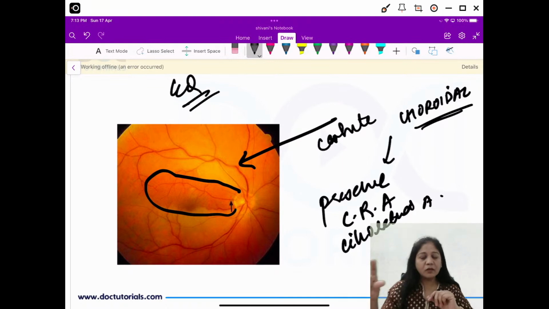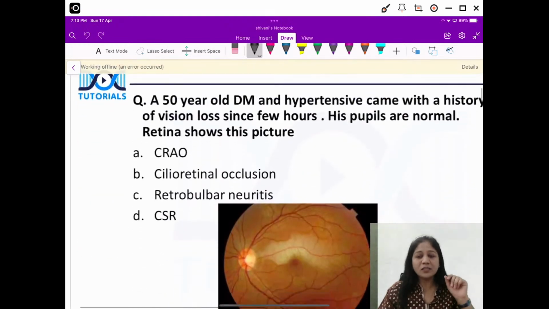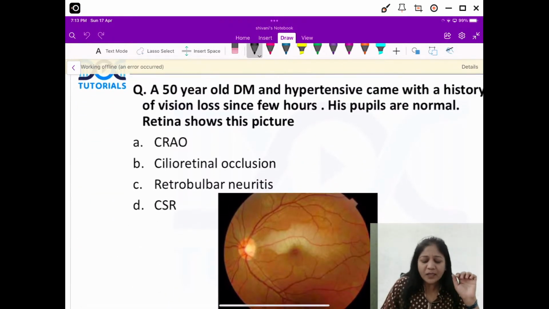So the macula sometimes may have a dual blood supply, and sometimes when there is a CRAO, this cilio-retinal artery may remain perfused, so you will not have a gross loss of vision. Definitely there is a CRAO, but your perfusion will be there in the cilio-retinal artery. Okay, so this can be an expected picture question. Now let us go with a question something similar to this.